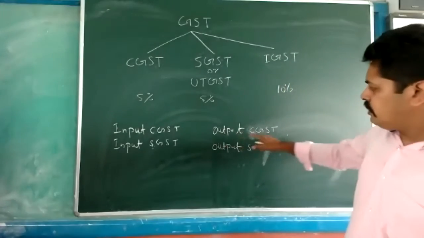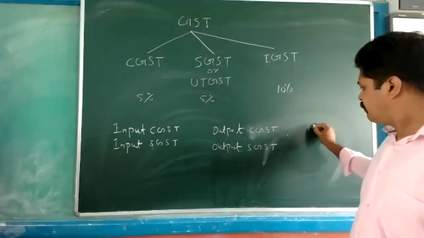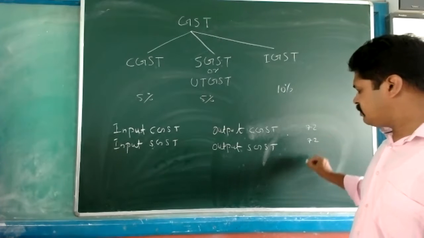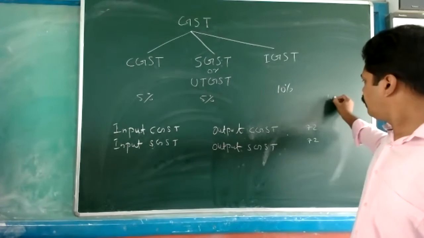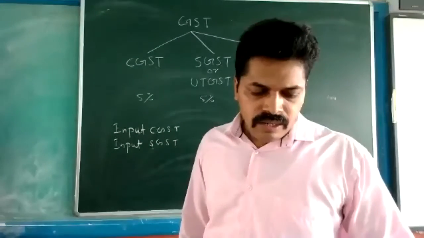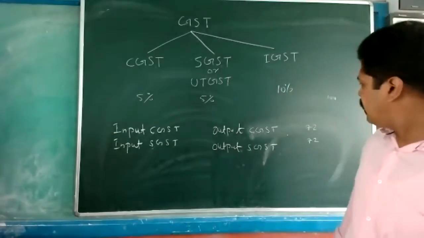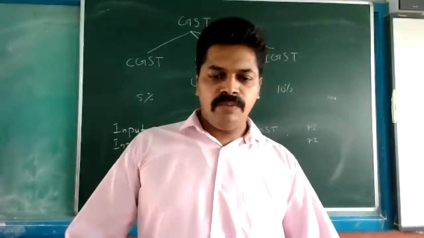So to Output CGST, 72,000. And to Output SGST, 72,000. Then against that debit, the amount will be 9,44,000, total amount. 9,44,000.